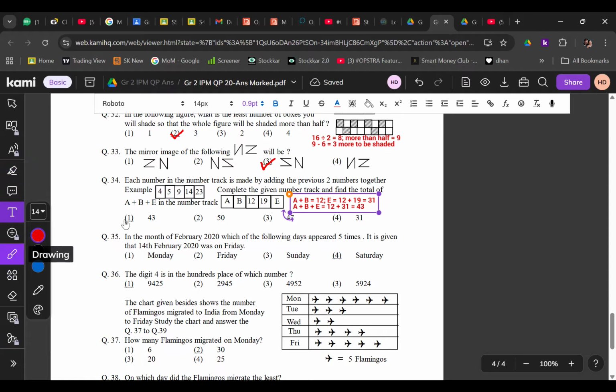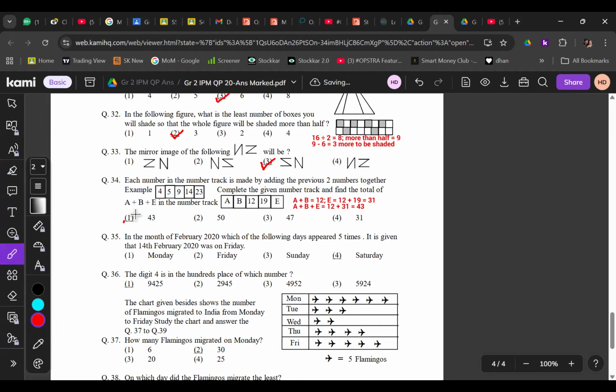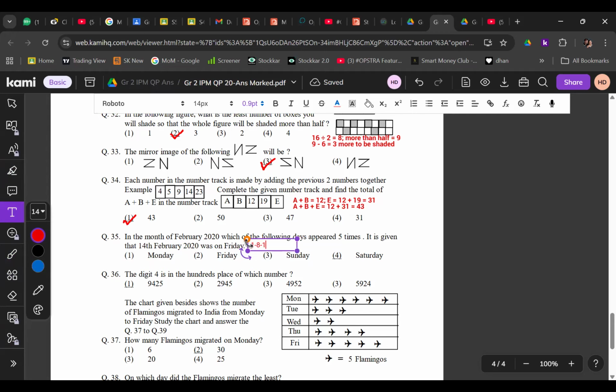In the month of February 2020, which of the following days appeared 5 times? It is given that 14 February 2020 was on Friday. Right. So which sequence do you have to remember? When you have the calendar, you have to remember 1, 8, 15, 22 and 29. Correct? This starts with the first day, right? So every 7 days it is repeating.